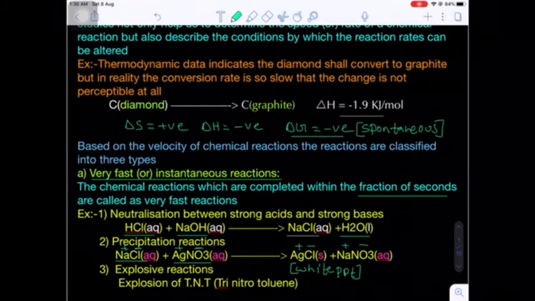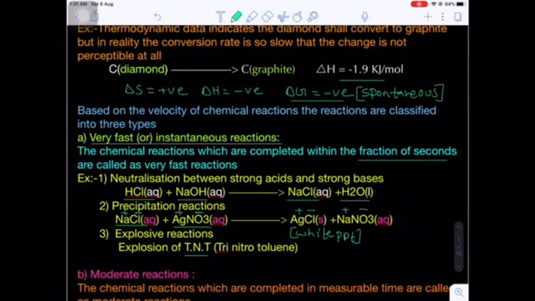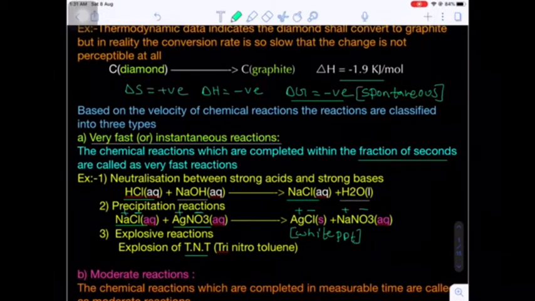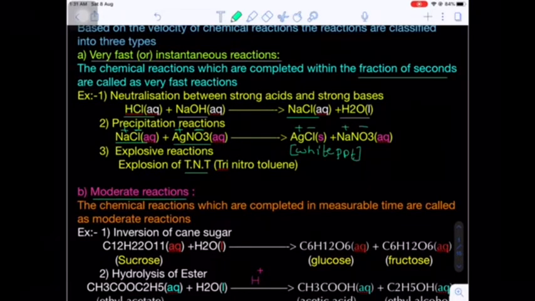Next, explosive reactions. We know the atom bomb explosive reaction. Example: explosion of TNT, trinitrotoluene. These are examples of very fast, instantaneous reactions. In these instantaneous reactions, it is very difficult to measure the speed or velocity of the reaction. Number two, moderate reactions. In these we can predict the rate of the reaction, or we can measure the reaction velocity.